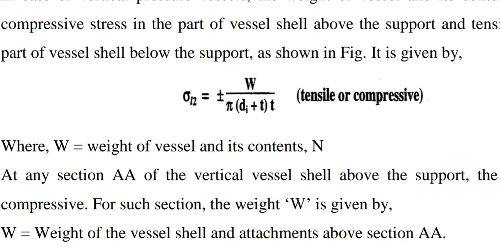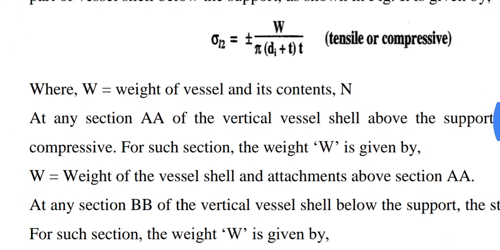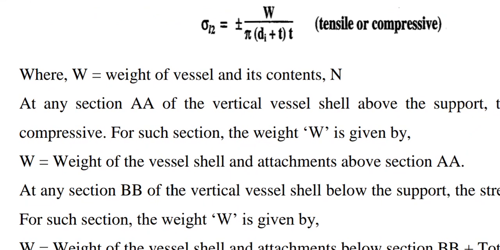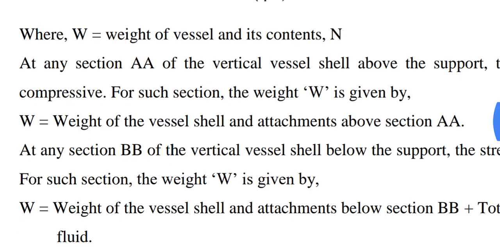The stress value is equal to W upon plus or minus pi (di plus t) t, where W in case of section AA is the weight of the vessel shell and attachments above AA, while W in case of section BB is the weight of the vessel shell and attachments below section BB plus the total weight of the fluid.